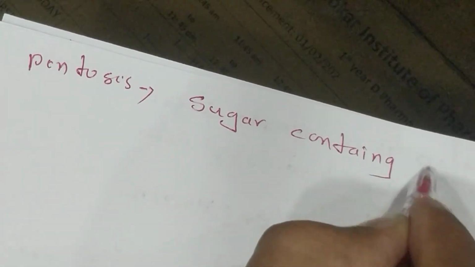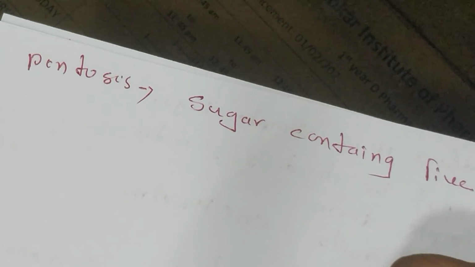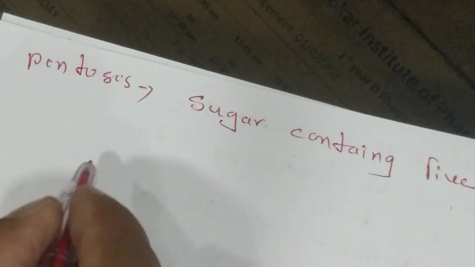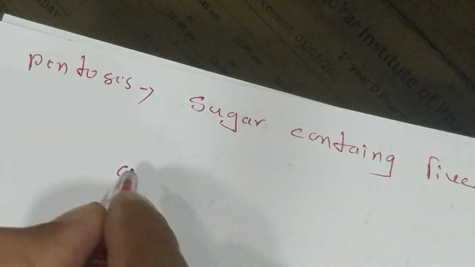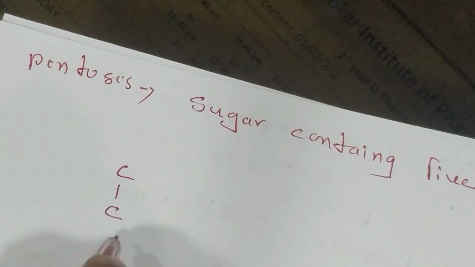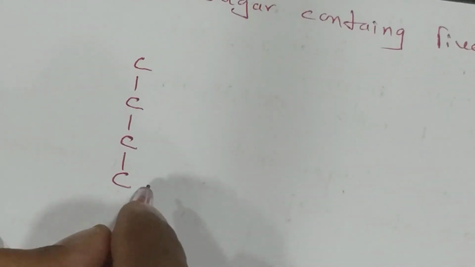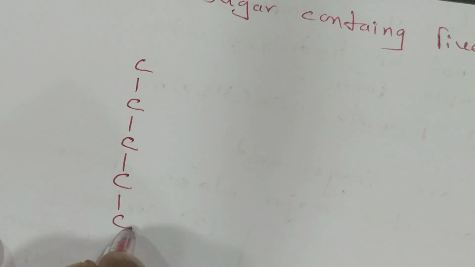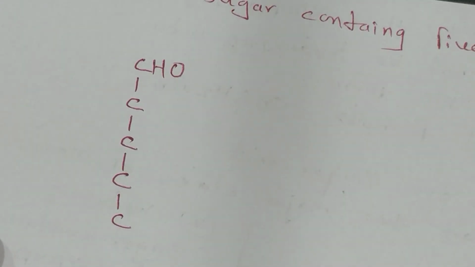Pentose means 5 carbons. Write it down like this: 1, 2, 3, then 4 and 5. The basic molecule contains the aldehyde group.